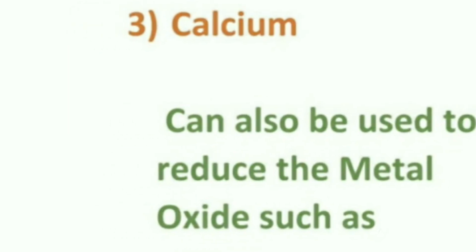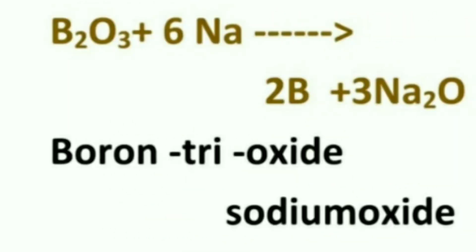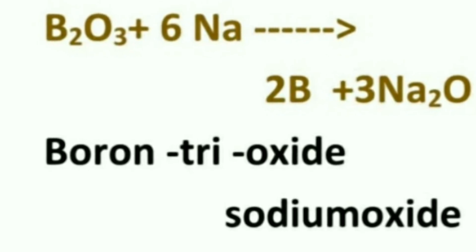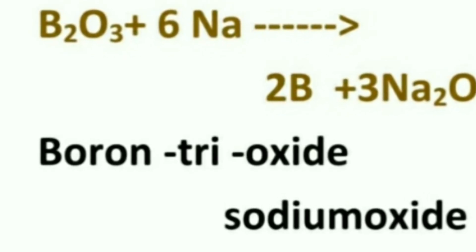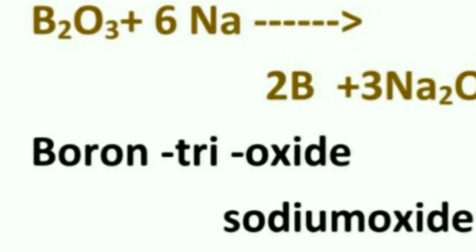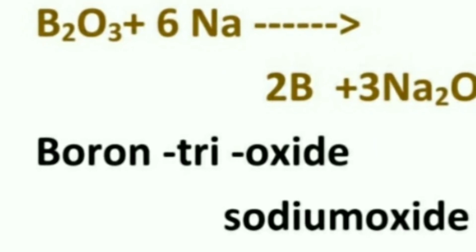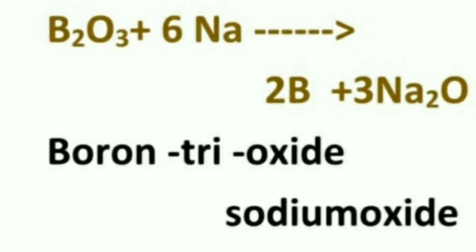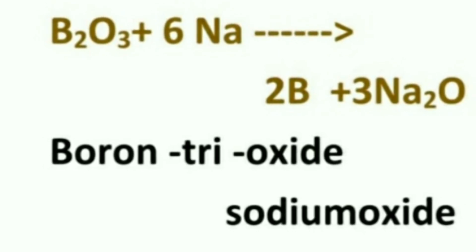Let us see the first example for the conversion of a metal oxide to metal: boron trioxide, with the help of sodium metal, which is an active metal that takes the oxygen from the boron trioxide and converts itself into sodium oxide. So boron trioxide becomes boron. So the metal oxide is reduced to metal.